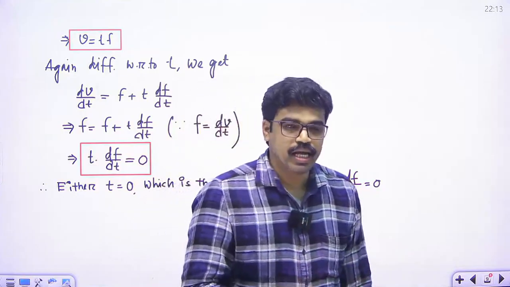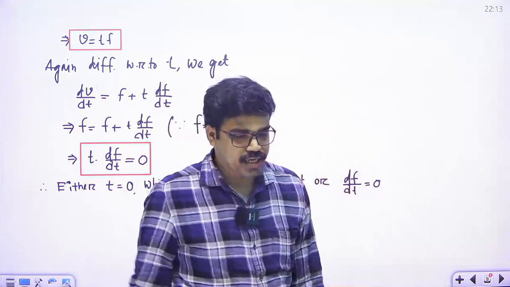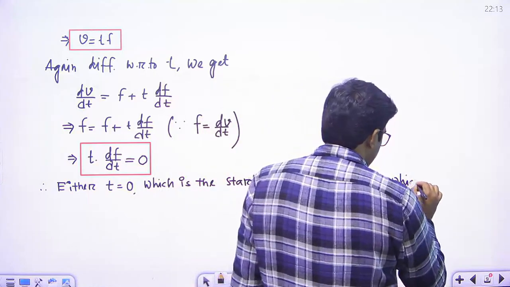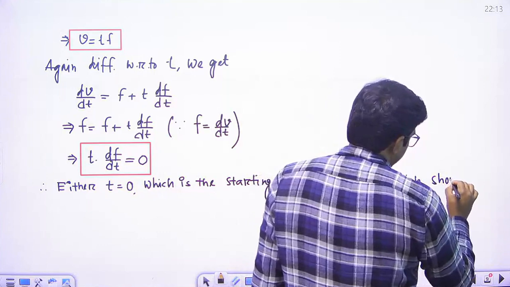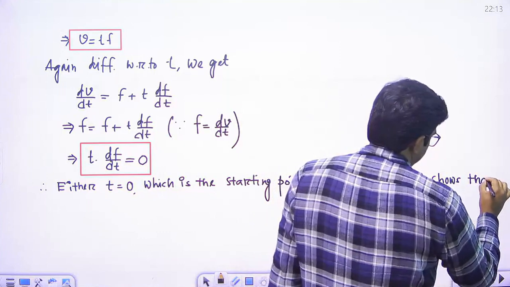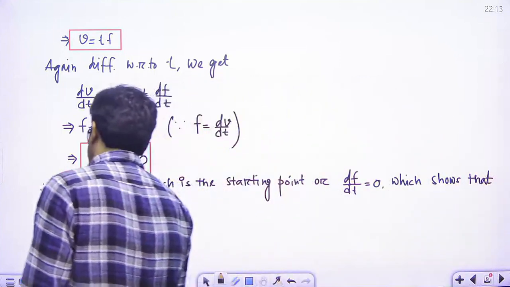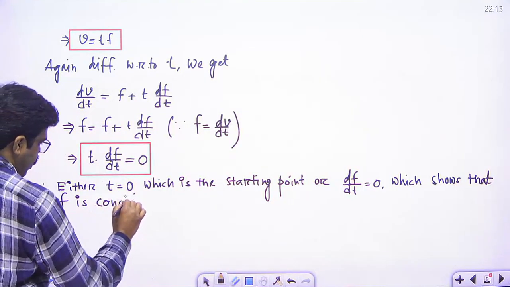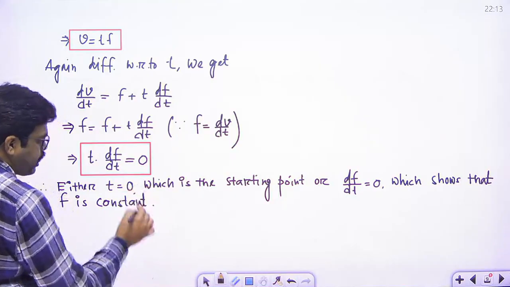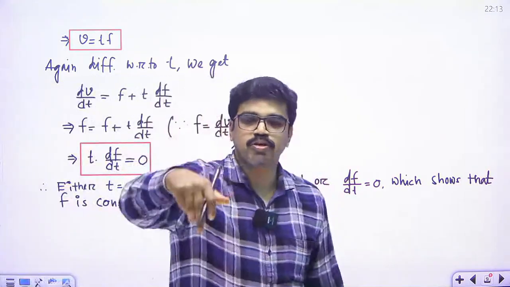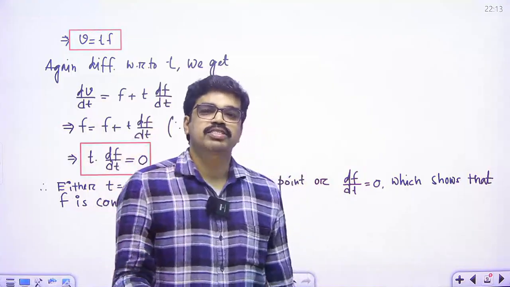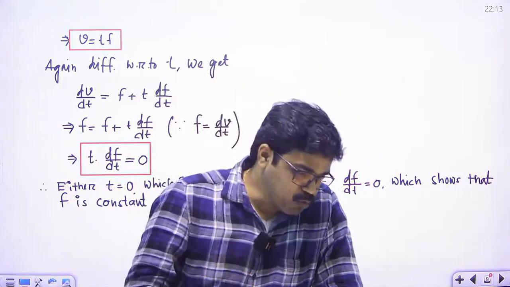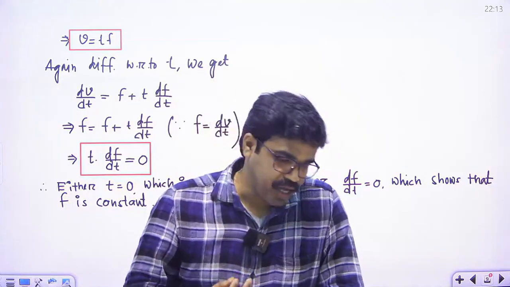What does it mean? That means f is constant, right? df/dt is equal to 0, so if we integrate this, we get f is constant. So we prove that the particle moves with a constant acceleration.